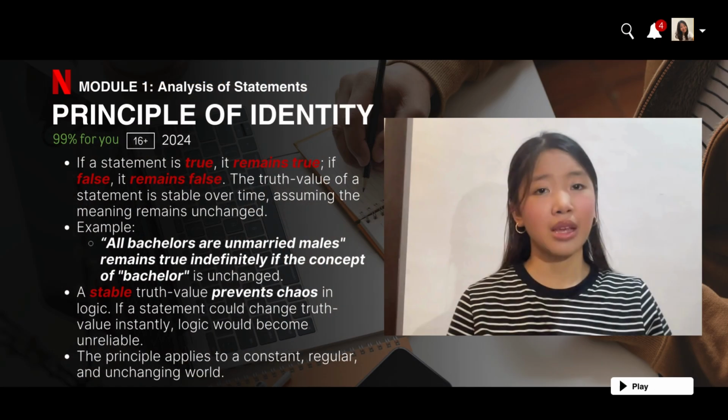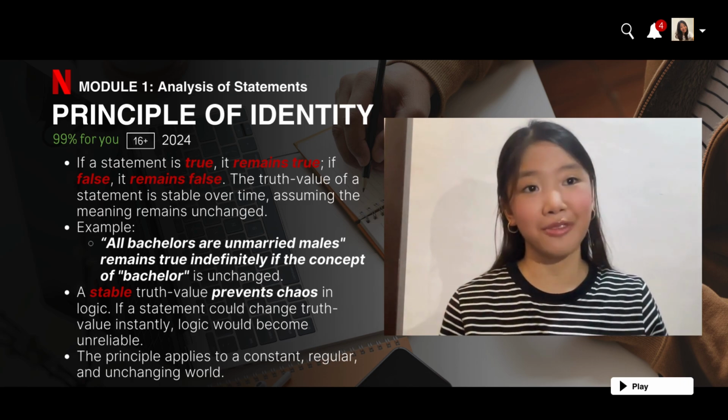Isipin mo naman kung ang oo ay biglang maging hindi at ang tama ay pwede palang maging mali. Parang ang gulo, di ba? Buti na lang, may 3 prinsipo tayong nagpapanatili ng kaayusan sa mundo ng lohika. Ito ang principle of identity, principle of non-contradiction, at ang principle of excluded middle. Simulan natin sa principle of identity.